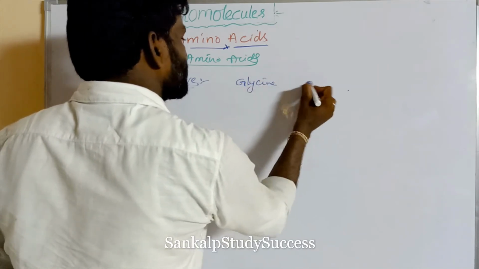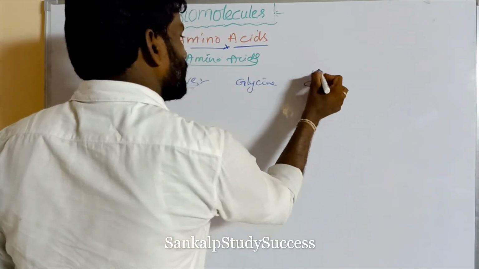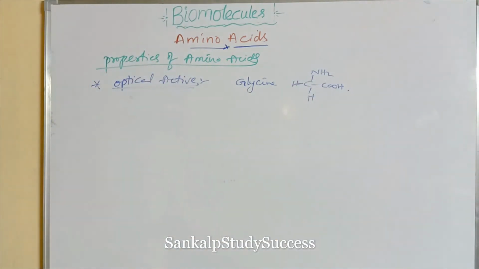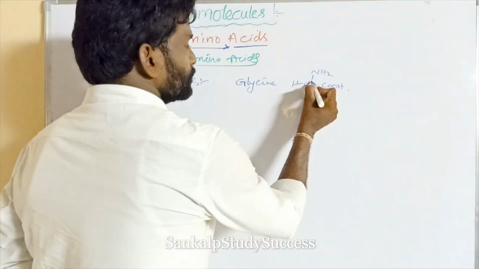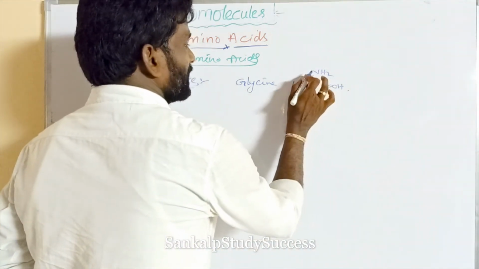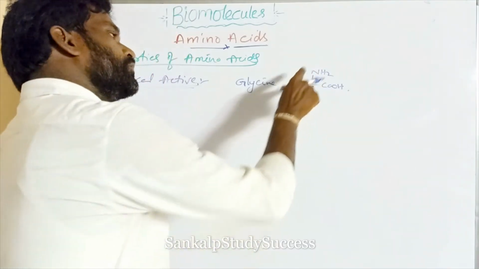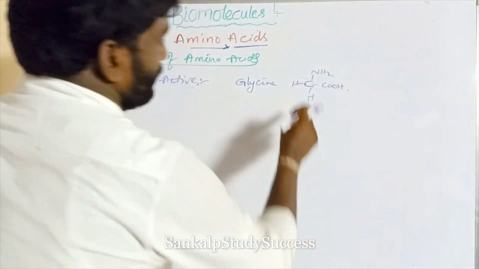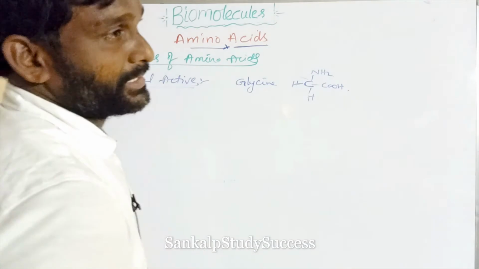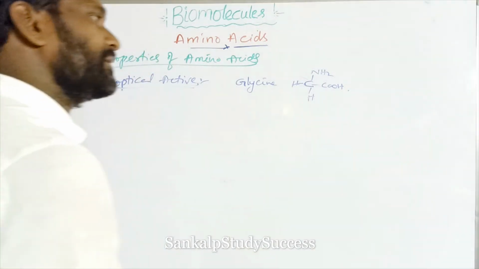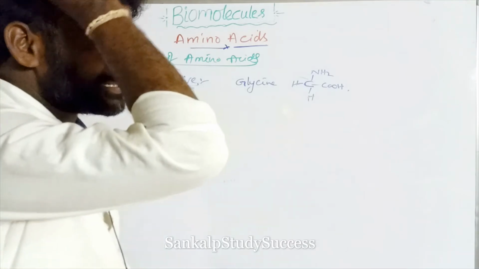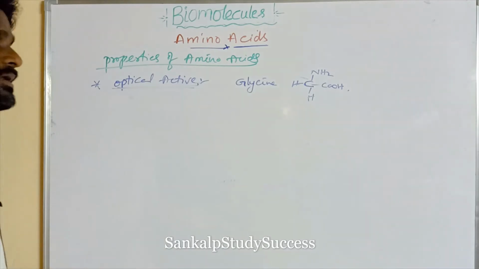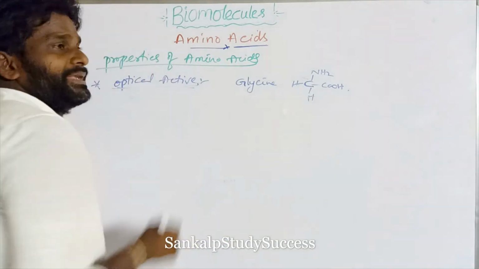Glycine, what is the structure? COOH, NH2, H. Glycine does not contain an asymmetric carbon. So this is a symmetric carbon. What is asymmetric? When the 4 groups attached to the carbon are all different, that is asymmetric. If any 2 groups are the same, that is symmetric. If the compound contains an asymmetric carbon, it exhibits optical activity. So except glycine, all remaining alpha amino acids are optically active.